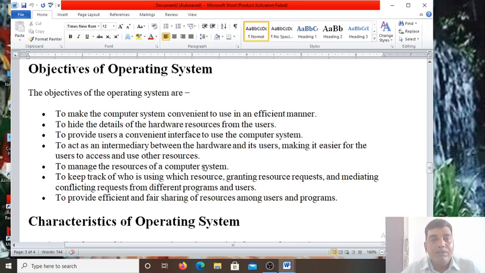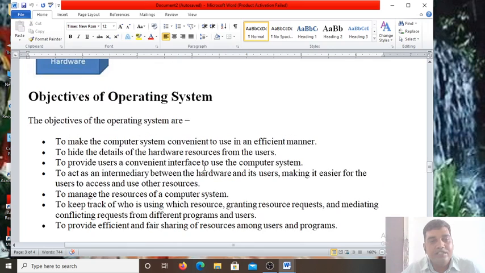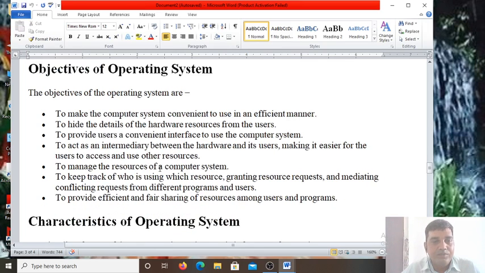Manage the resources of the computer system. Yes, the operating system manages the resources of the computer system, to keep track of who is using which resource, granting resource requests and mediating conflicting requests from different programs and users. So it also keeps track of who is using which resource, who is using the printer, who has got permission to access the resource, and who has to wait. Mediating the conflict: suppose the same print command is given by four persons, the other persons have to wait, and it will show a message.